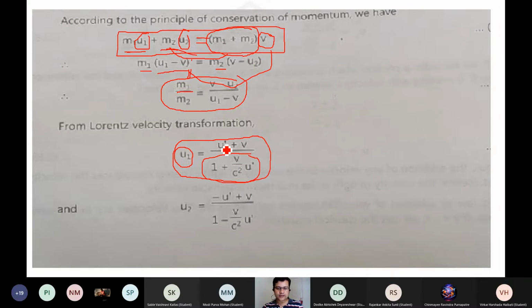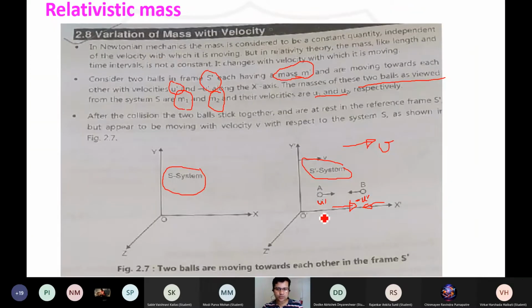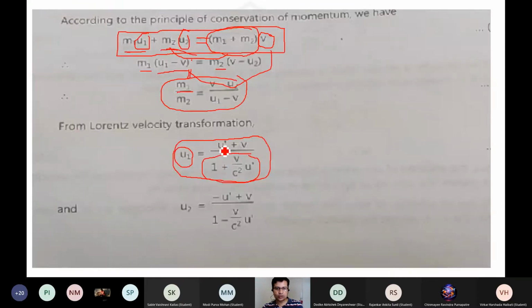So I am writing here the velocity u1 in terms of the velocity when they collide together. So u1 I just express in terms of u prime, in the positive direction. That's u prime, and the velocity with which that frame is moving is plus v, divided by 1 plus v u prime by c square.